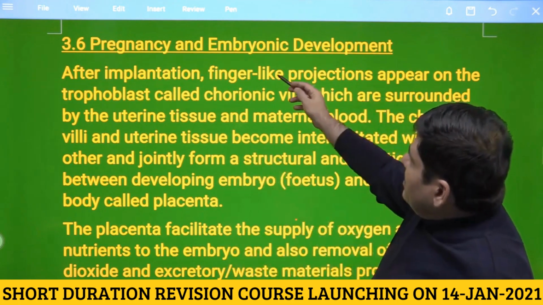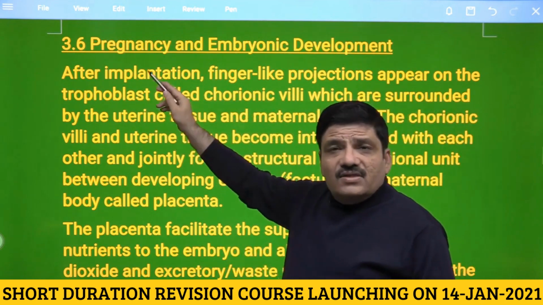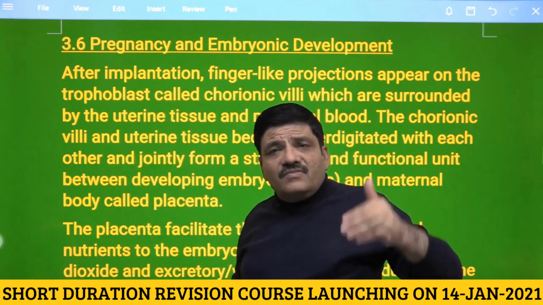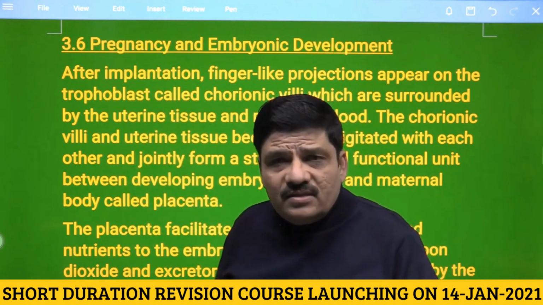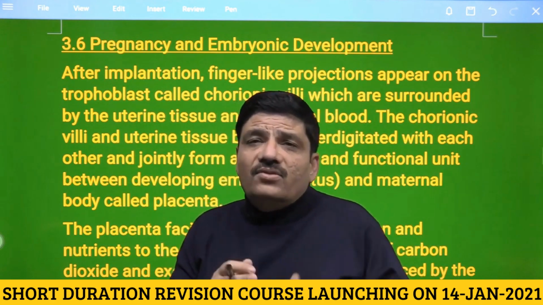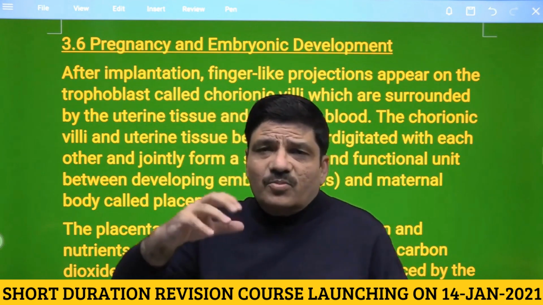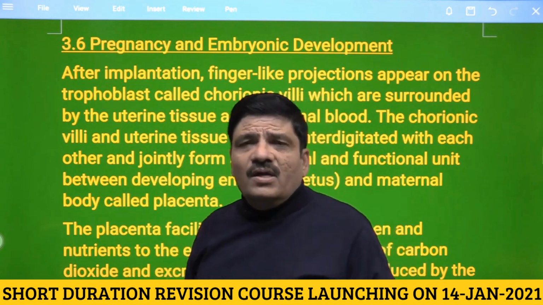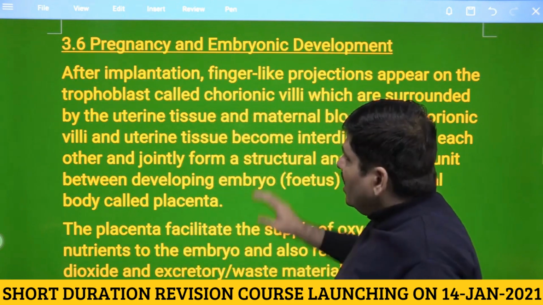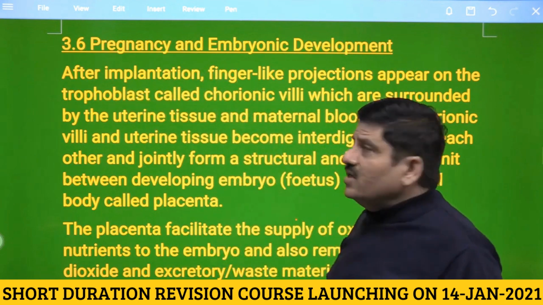So here in NCERT we know about implantation. Implantation occurs at the level of the blastocyst. This happens at 7th, 8th day post fertilization, and 7th, 8th day post fertilization in an ideal menstrual cycle of 28 days would be day 22, day 23 of the menstrual cycle, where corpus luteum is working very fine and the progesterone level is very high, and therefore endometrium is very nutritive and ready to accept the implantation. I hope this thing is absolutely clear. Just to revise what we have read in the previous video.